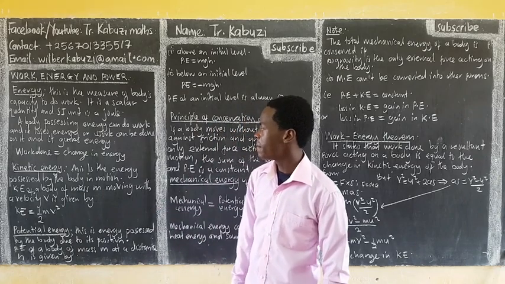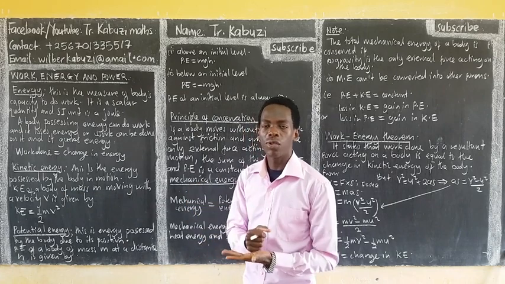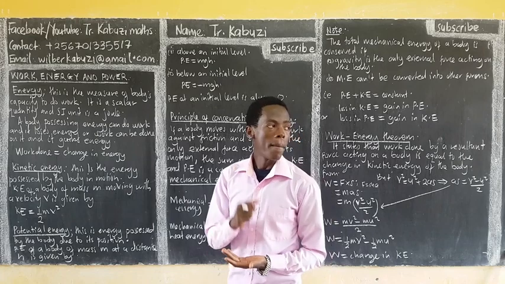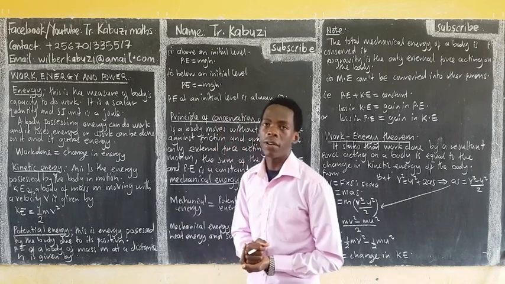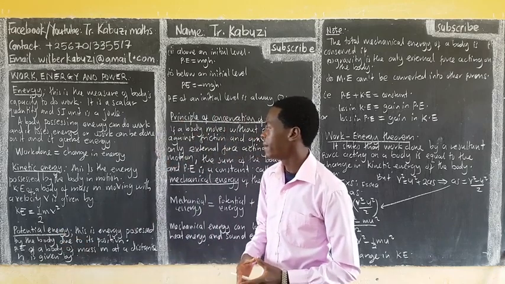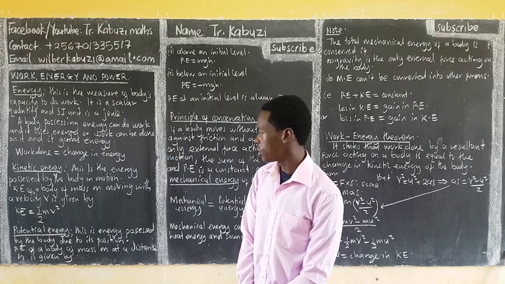This is the energy possessed by a body in motion. Whenever a body is moving, it has a certain kinetic energy based on its mass and its velocity, because it's in motion. The kinetic energy is given by this formula: KE = ½mv².